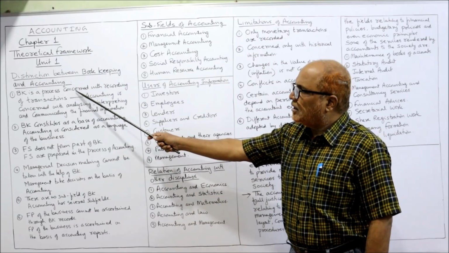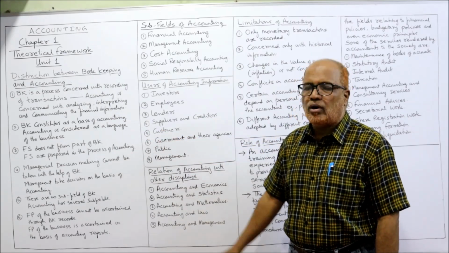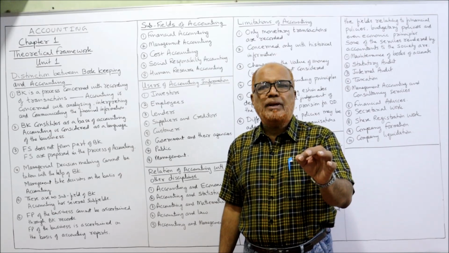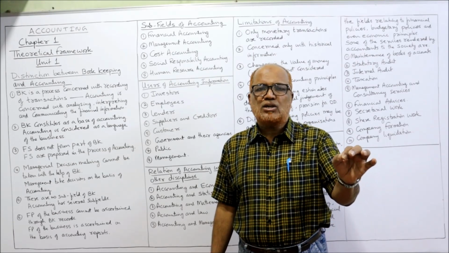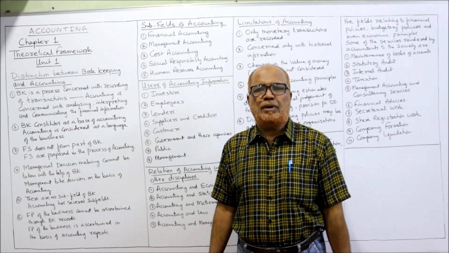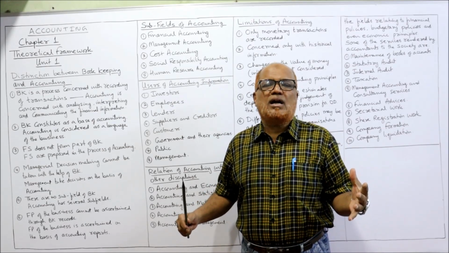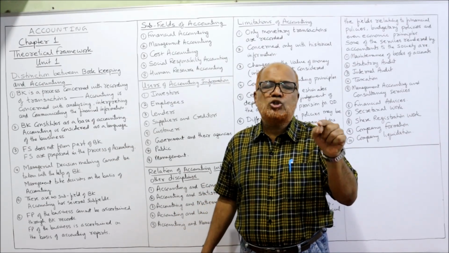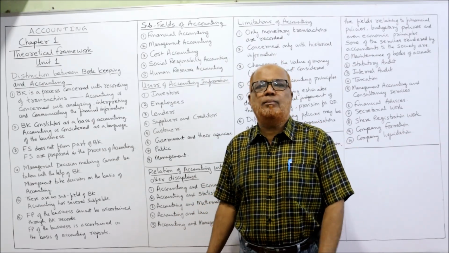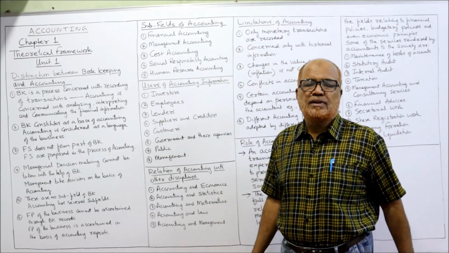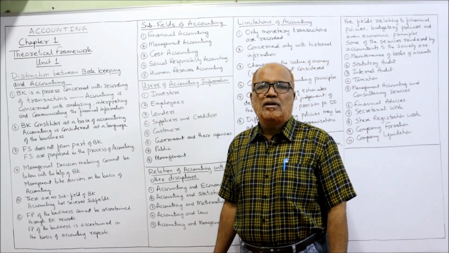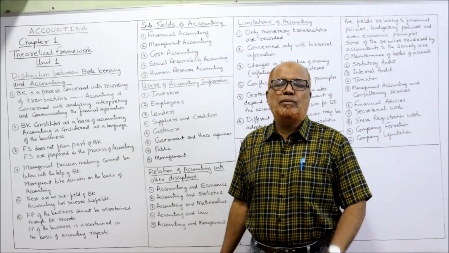The bookkeeping is process concerned with the recording of transactions. Simply recording the transactions in the books of accounts is called bookkeeping. Whenever a transaction is conducted, first of all it should be recorded in the primary books. That is journal, subsidiary books. That part is bookkeeping only.